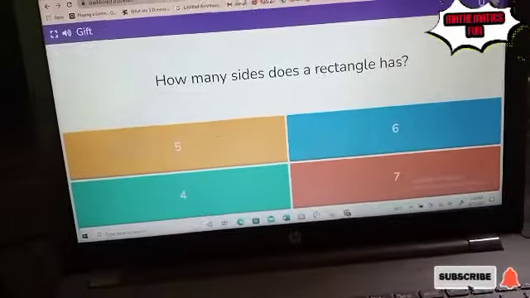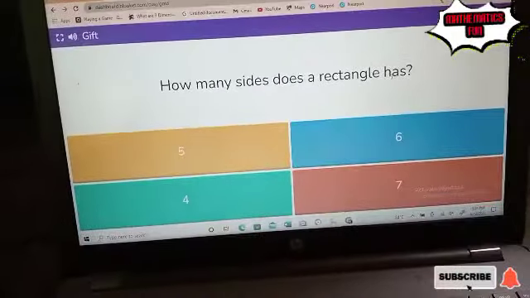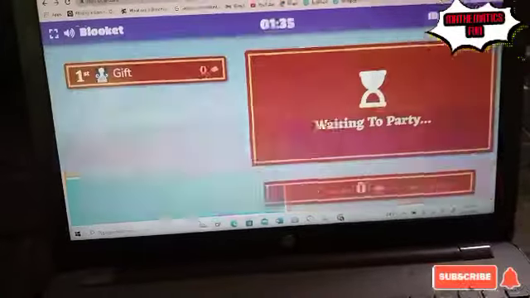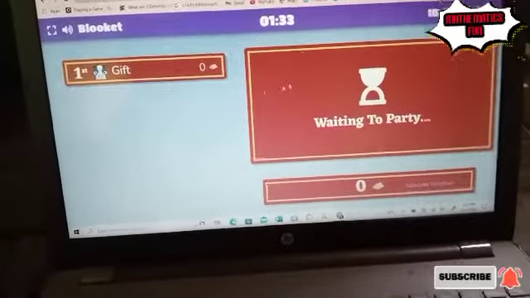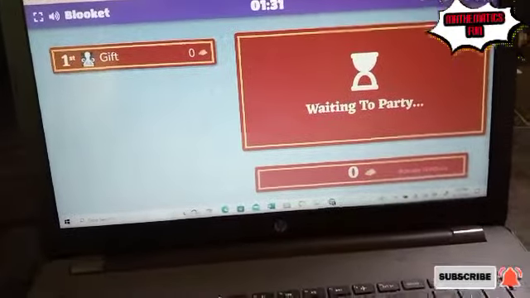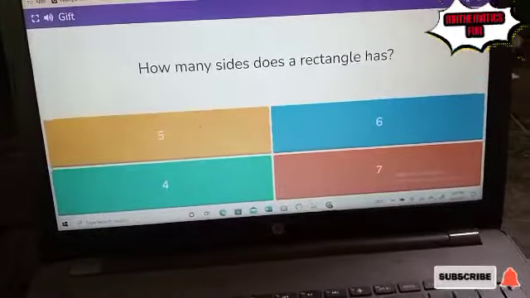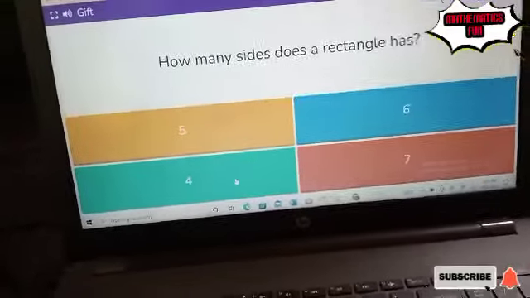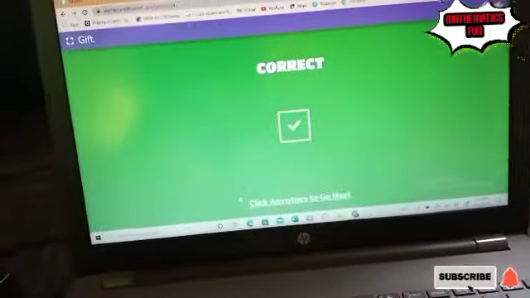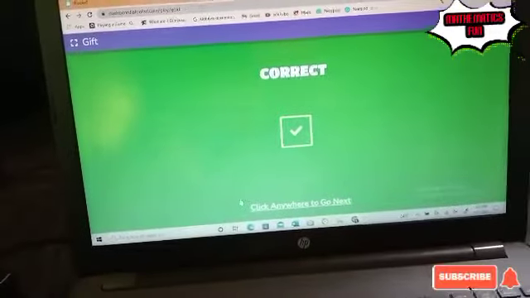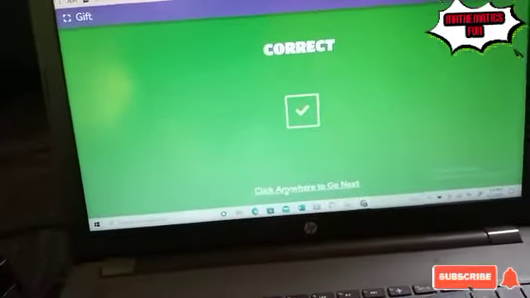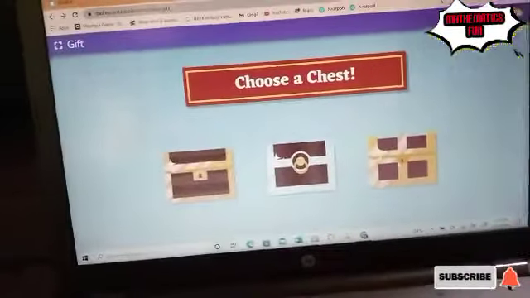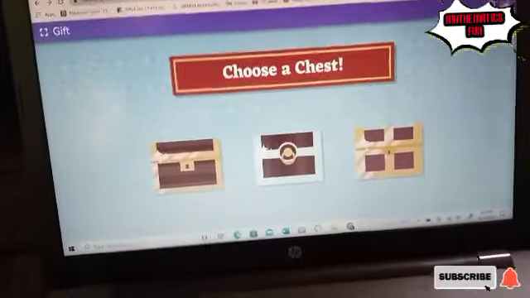This is the student aspect. This is what they are seeing on their screen, and as a teacher, this is what you are seeing. So how many sides does a rectangle have? So your student will select it. This is what is going to show if the answer is correct, and then your student will click on anywhere. This is the box that is going to show them because they have the correct answer. That's why it's going to show them these boxes.